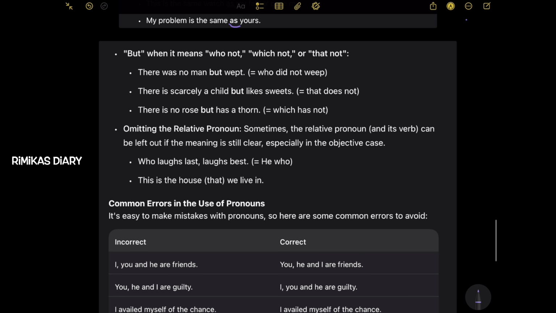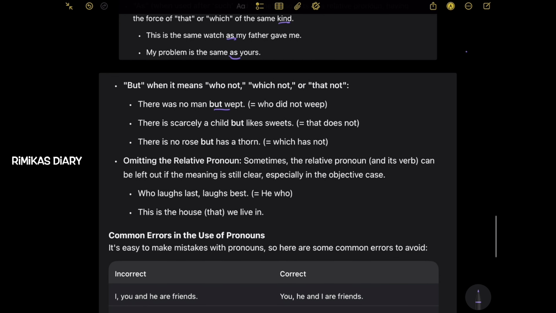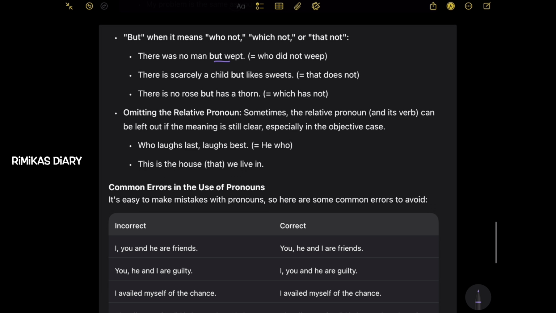Next, but, when it means who not, which not, or that not. There was no man but wept, meaning who did not weep. There is scarcely a child but likes sweets, that does not. There is no rose but has a thorn, which has not.